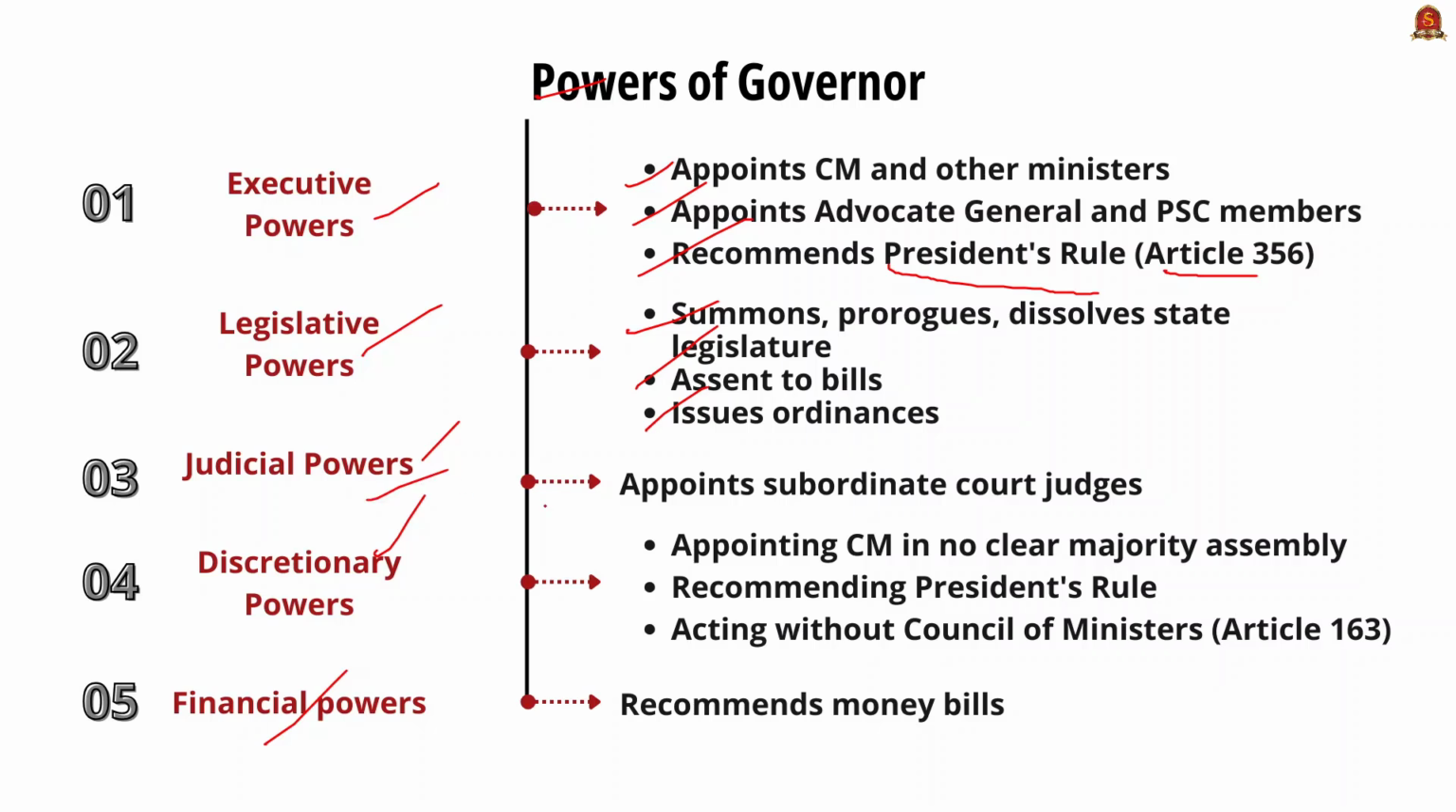And coming to the judicial powers, the governor appoints subordinate court judges. And what are the discretionary powers of governor? He appoints the CM in scenarios when there is no clear majority in the assembly and also recommends President's rule in the state and also acts without the council of ministers in certain situations under Article 163. And coming to the financial power, he recommends money bills because the money bill can be introduced in the assembly only with the prior recommendation of the governor in the case of state and only with the prior recommendation of the president in the case of union.